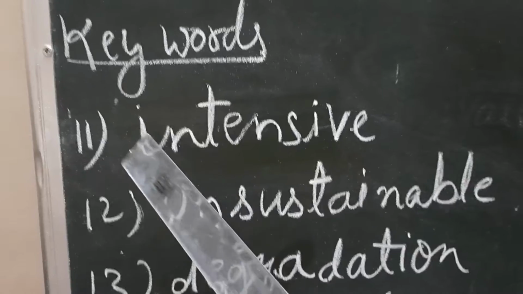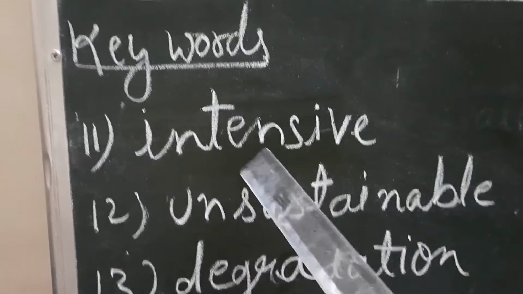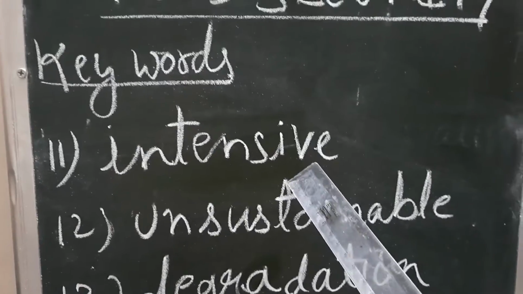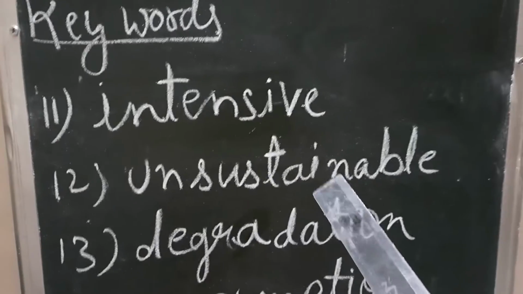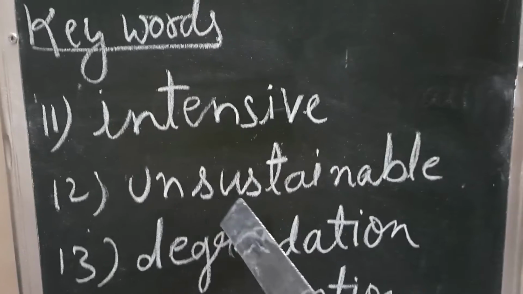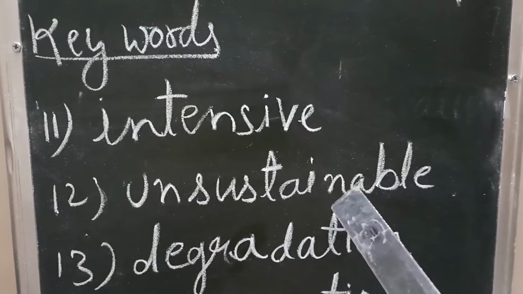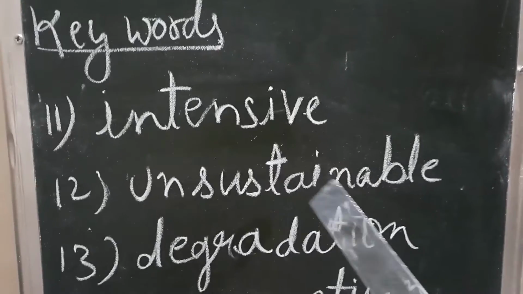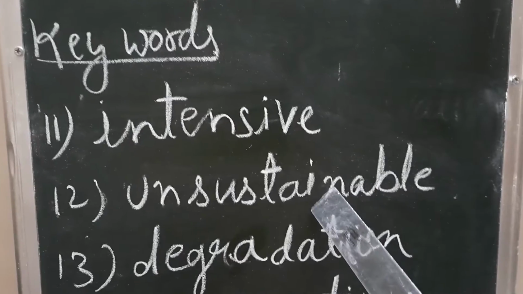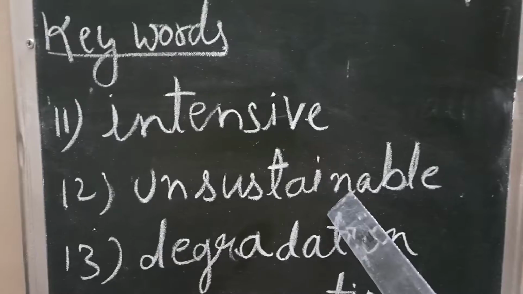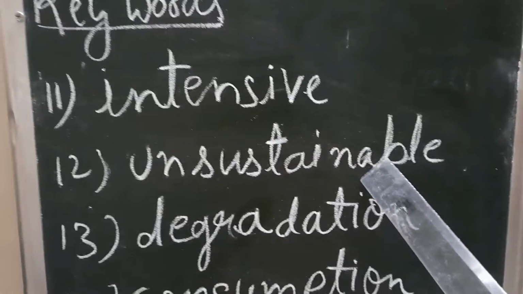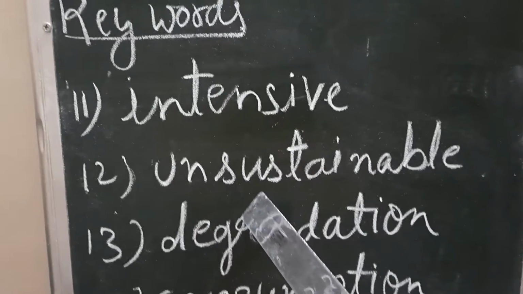Intensive. Now see this, children. Intensive means putting a lot of pressure. Unsustainable. Unsustainable means which can't sustain, which can't continue for a long period of time. So I am giving you an example.